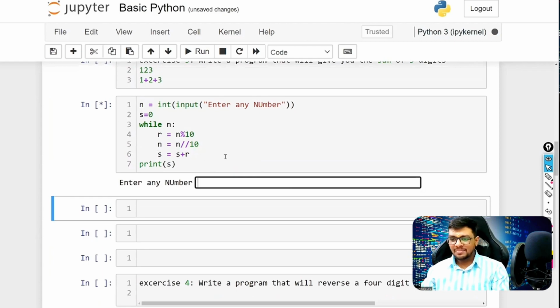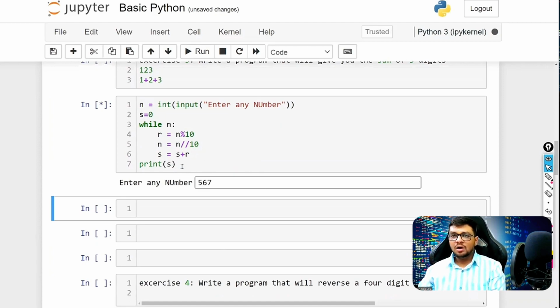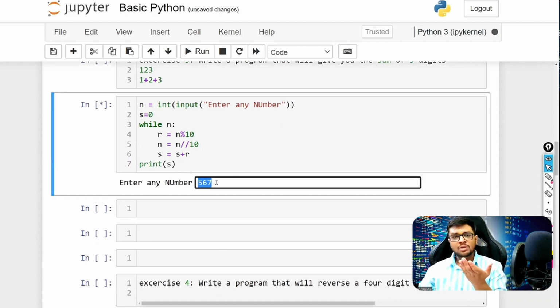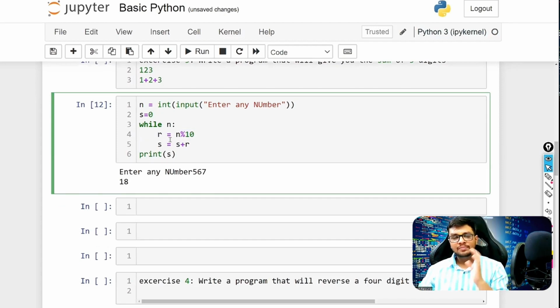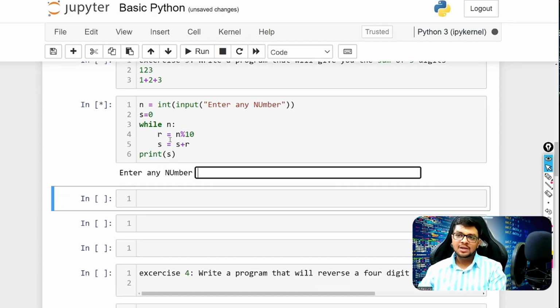Same way you can try with some other number. Let's say 5 6 7. Like you got 1 2 3 here, same way 5 6 7. You can sum it: 5 plus 6 is 11, plus 7, you should get 18. Yes, we got 18. So understand, here also I'm doing the same stuff, getting each and every digit using the division and modulus operators.